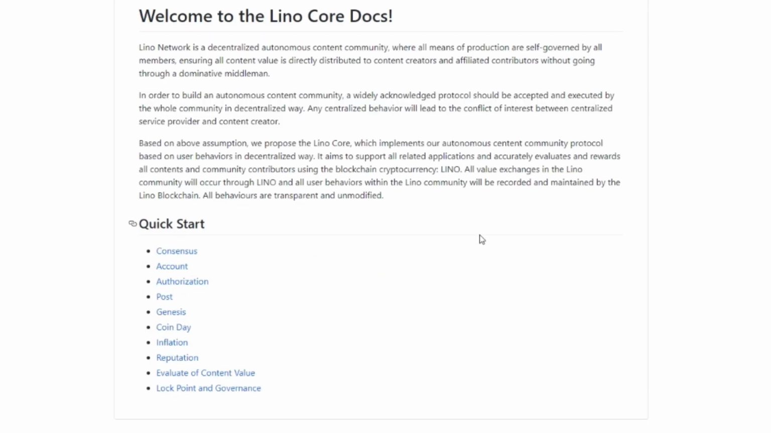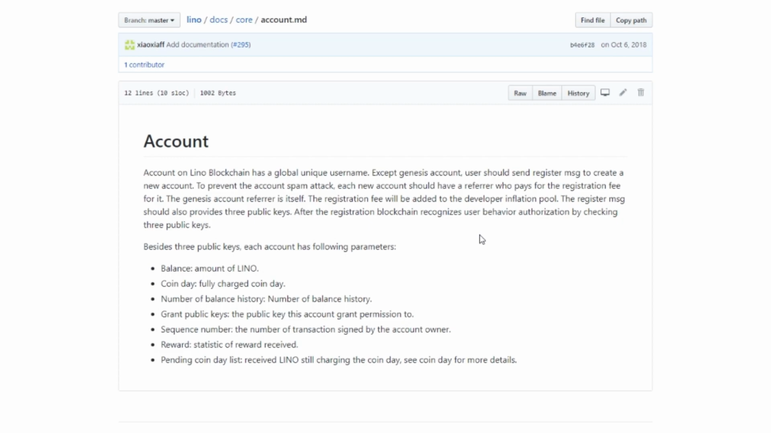So account, you can kind of see. This is kind of an important one. It tells you the balance is the amount of Lino. The coin day is the fully charged coin day. Number of balance history is the number of balance history, obviously. Grants public keys: the public key this account grants permission to. For example, do you want to be able to donate? If someone, for example, the DLive app on the phone, you can give permission to donate or not. Obviously, it's automatically signed that donation is on, but they could have also written that it's not being granted permission to donate.